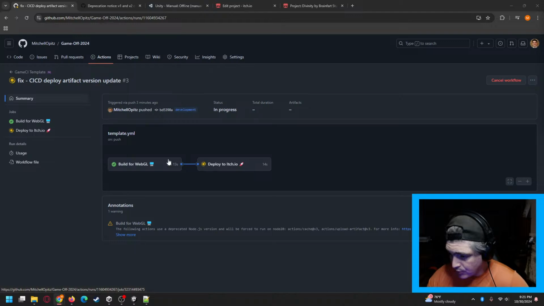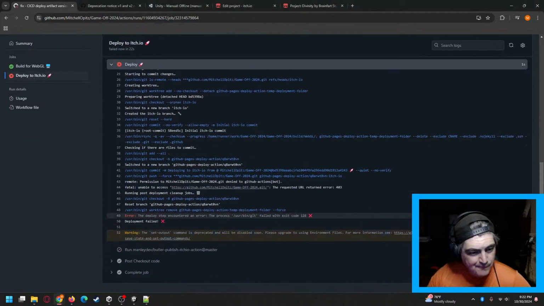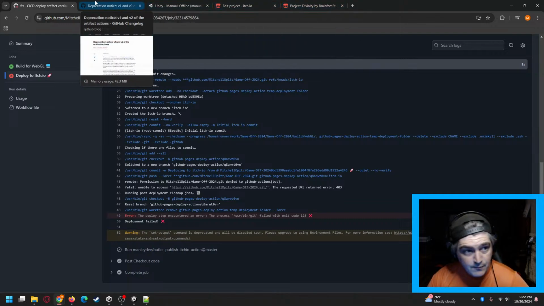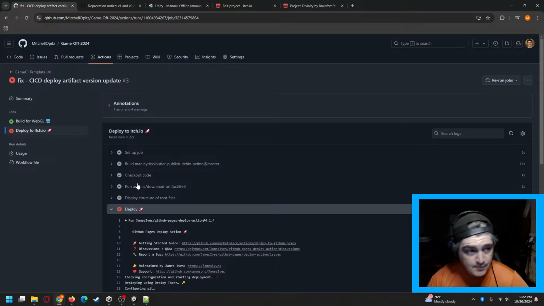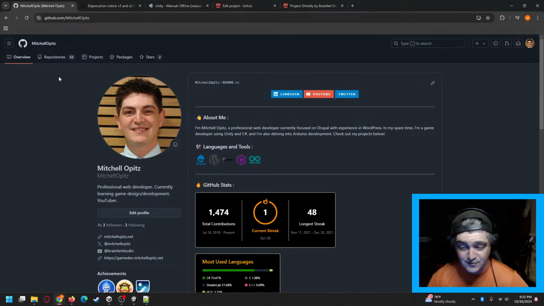But we've actually got two separate ones going right now, just so you can see what that process is like. I just made one small change. It is on a branch that is currently within my template pipeline. So yeah, it looks like something in my template is out of date. I am going to need to go back through this and actually redo it. In the meantime, I will show you what it looks like with that other project that is already set up. It's already working, and I will have to come back and do this another time, or we can do it on stream if you'd like.